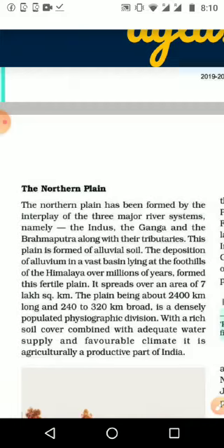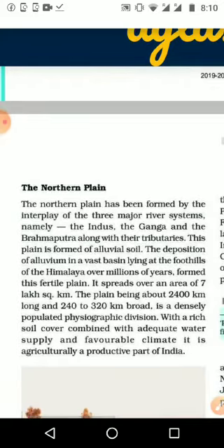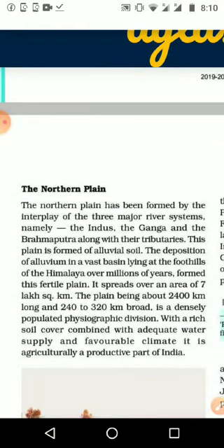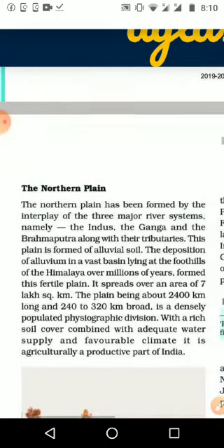The second is the Ganga plain, which has the greater area, mostly here in India itself, and we get the maximum cultivation from that side. It lies in 5-6 states like Haryana, UP, then Delhi, then parts of Jharkhand, then Bihar, the west part of West Bengal, and even part of East Bengal. So in all this area we can see the presence of the plain, and it is very fertile soil.